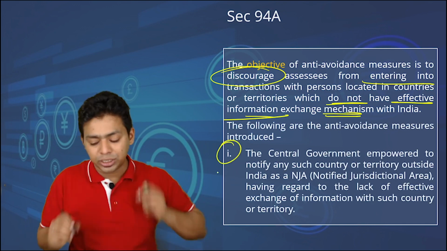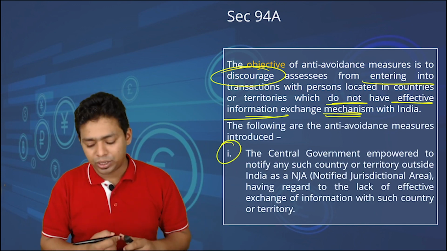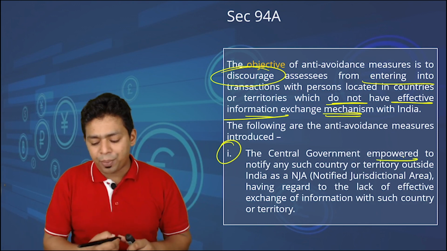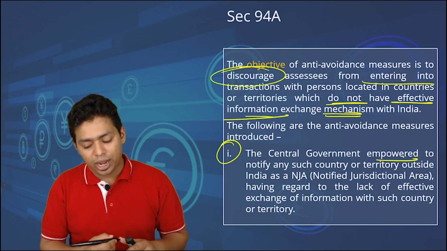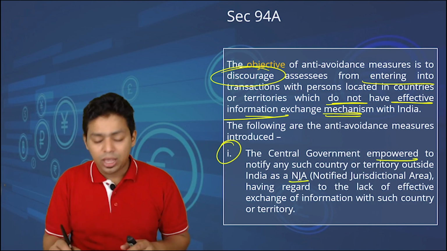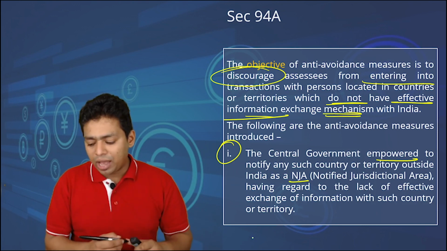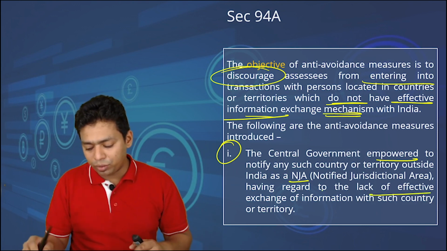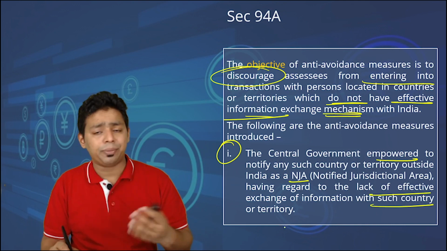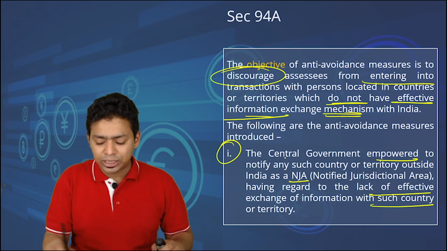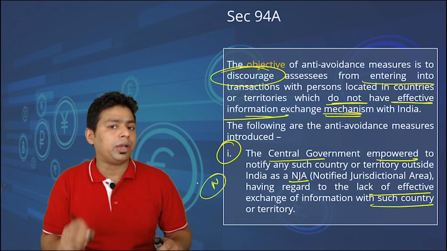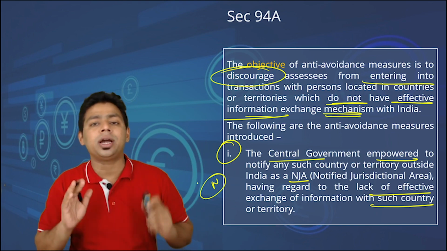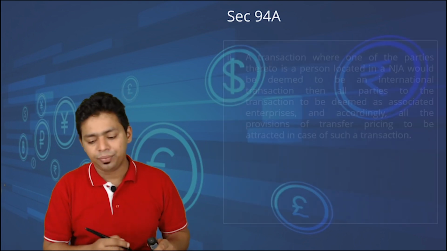First, effect of this transaction: central government is empowered to notify such country or territory outside India as a NJA, and once it is notified, having regard to the lack of effective information with that particular country. Obviously when central government notifies it, then only it will become practical. Right now I am telling you, none of the country is notified by the central government.